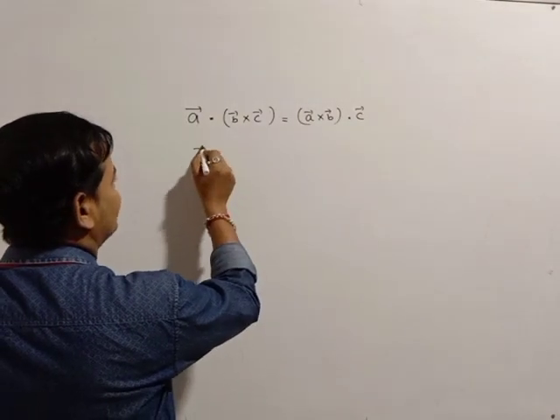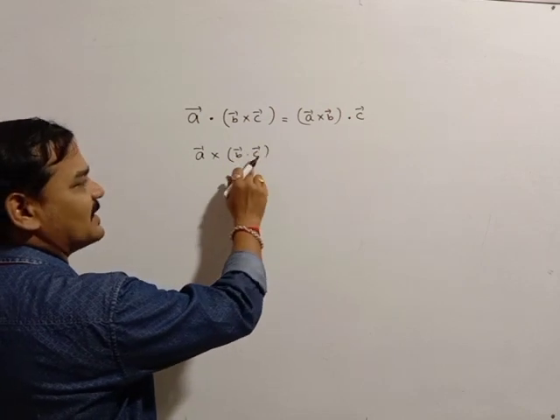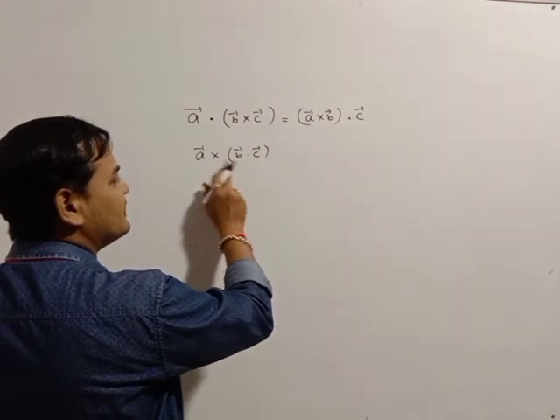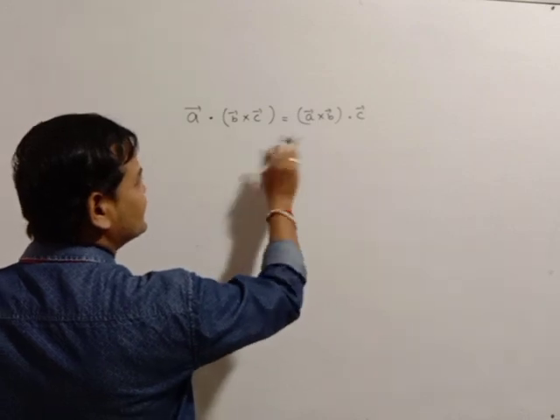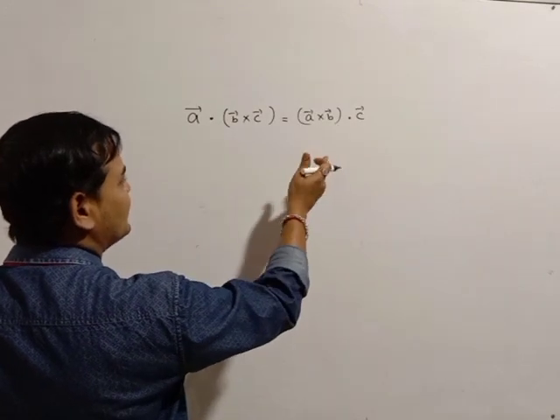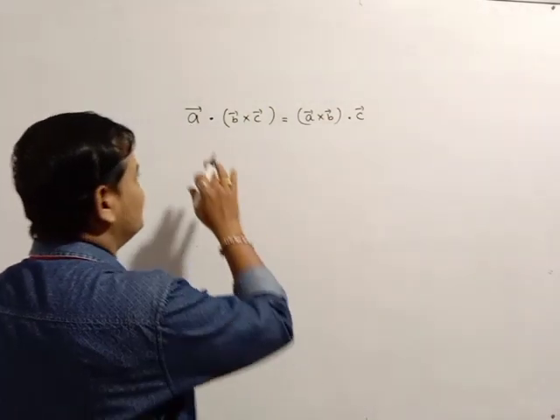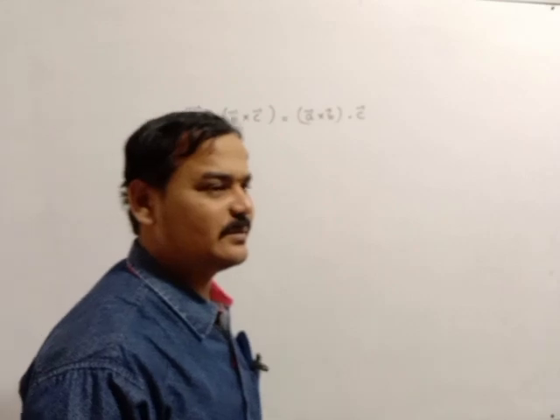See, if I change it like this, it is meaningless because the dot gives a number and the other is a vector, and a number and a vector cannot have a cross product. So if you interchange the operations, you must change the bracket also. This is also the box of A bar, B bar, C bar, and this is also the box of A bar, B bar, C bar.